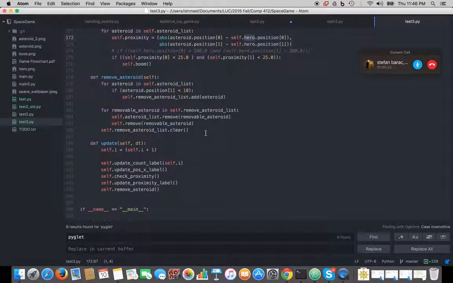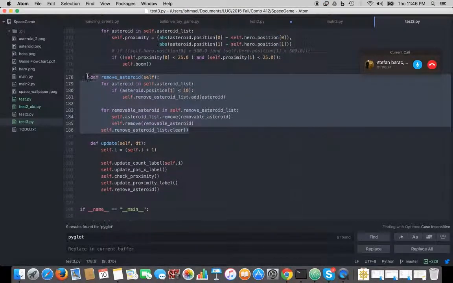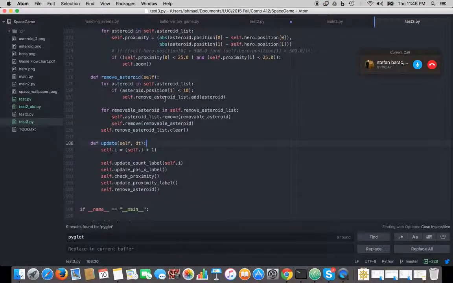And then, Stefan, do you want to tell us about your remove asteroid function here? Yeah, sure. What it does is it checks the list of known asteroid sprites, and whenever any of the y-axes on any of those asteroid sprites fall below 0, it saves those sprites in another list called the remove asteroid list. And what that list does is it just removes them from the layer, so you're not loading up too many sprites on one layer. As they fall below the screen, they're just removed from the game.